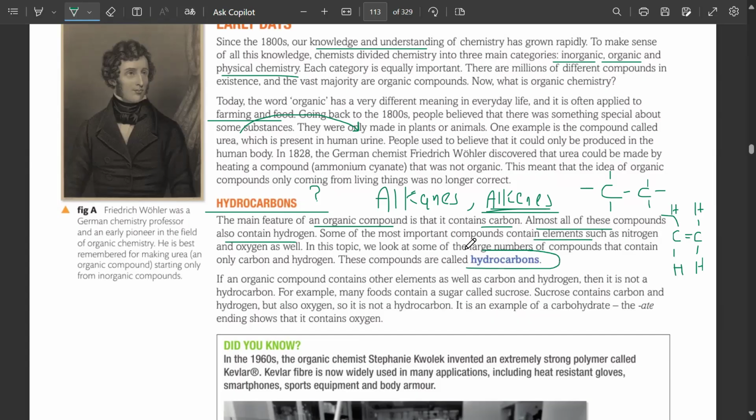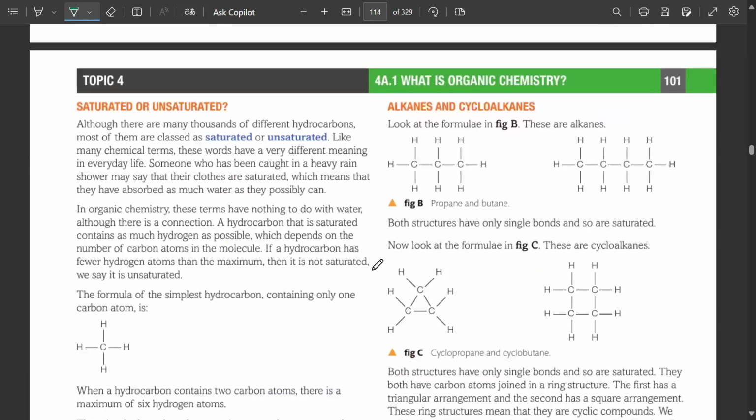But right now we're going to talk about hydrocarbons. If an organic compound contains other elements as well as carbon and hydrogen, it's not a hydrocarbon. For example, sucrose has oxygen in it. It becomes a different type of compound, but it's still organic. It's not just a hydrocarbon anymore.